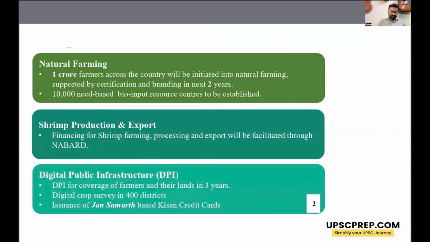Then another big focus of the government is on natural farming. The government has proposed that 1 crore farmers across the country will be initiated into natural farming. They will be provided certification and branding. So branding certification is important because that will give credibility to these farmers, and branding will increase the value of their produce in the markets.